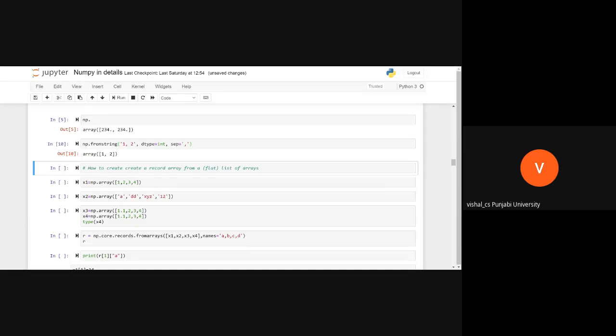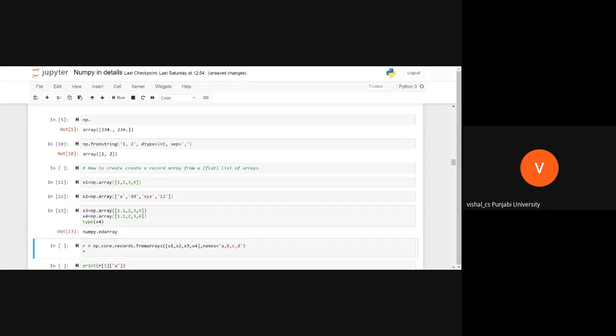Okay, now there is another way. There is another thing we can do in a NumPy array. Suppose, see, in this cell, what I am doing, I am creating an array by passing a list. In the second, x2, I am creating an array from a list. Same thing I am doing. See, here I am creating x3 and x4. All have the same dimensions.